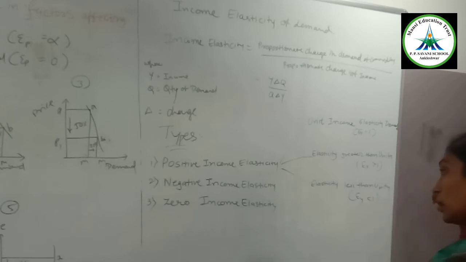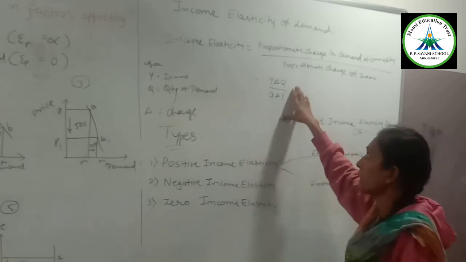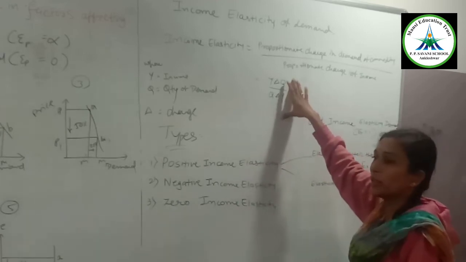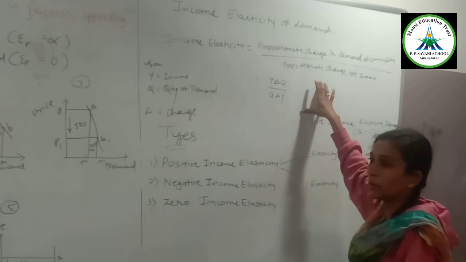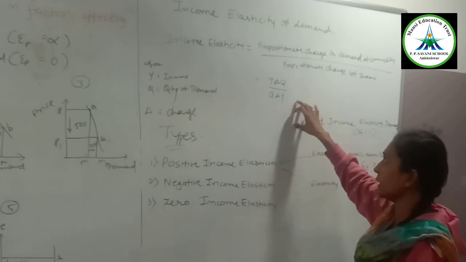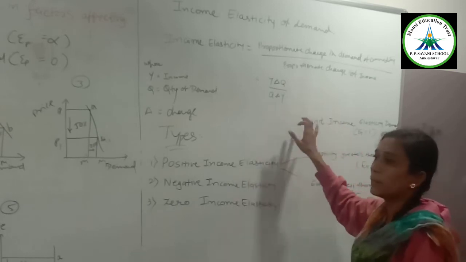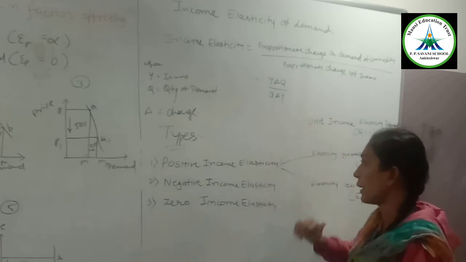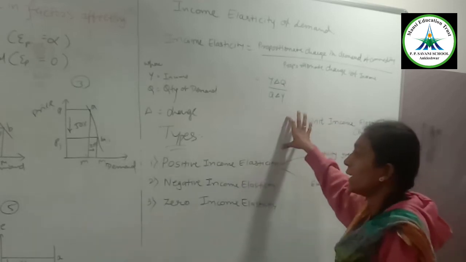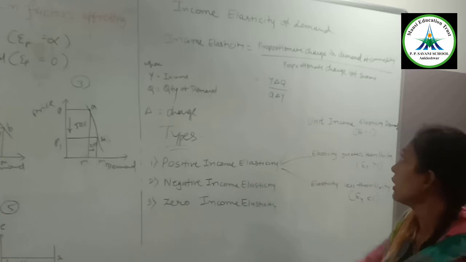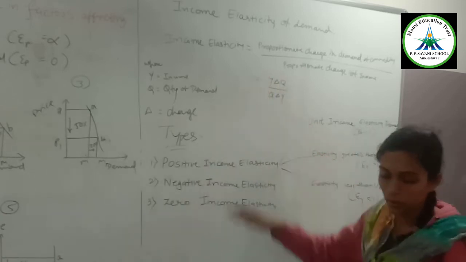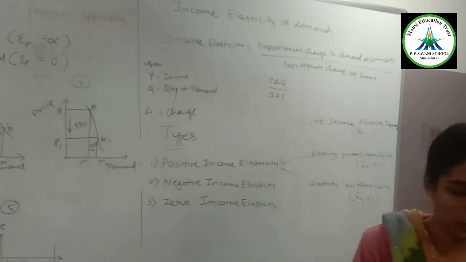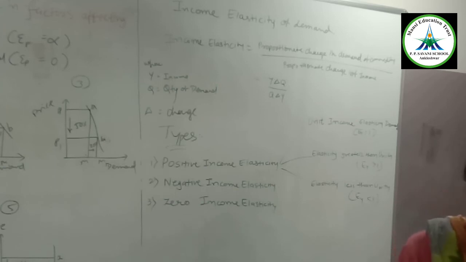Okay. So how can we calculate it? New demanded quantity minus old demanded quantity upon old quantity, divided by new income minus old income upon old income. So by using this equation, you can calculate the income elasticity of demand. For an example,